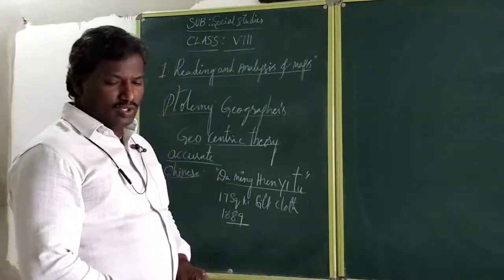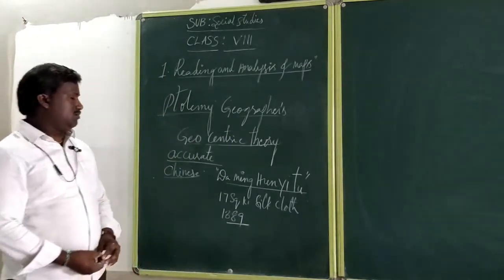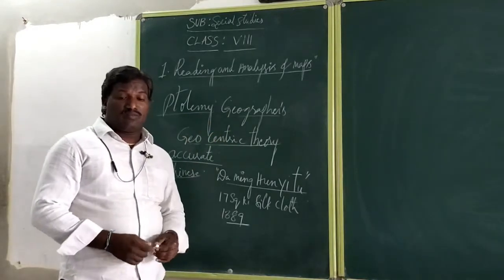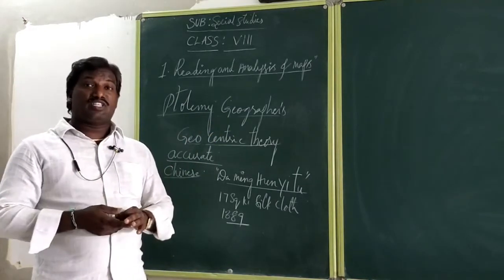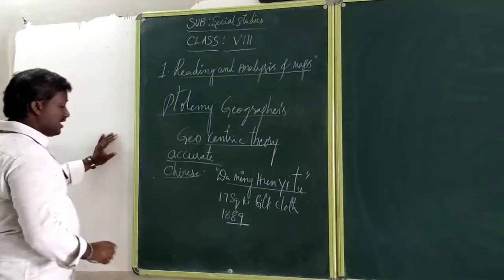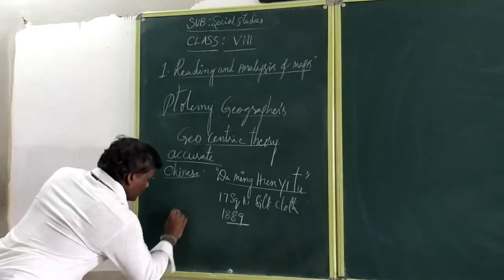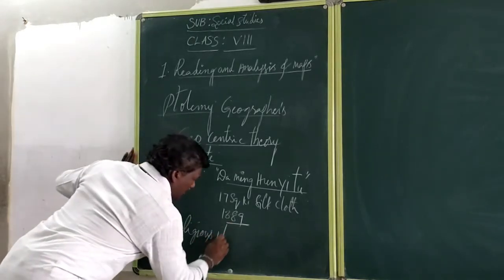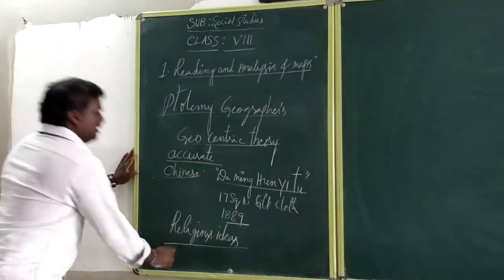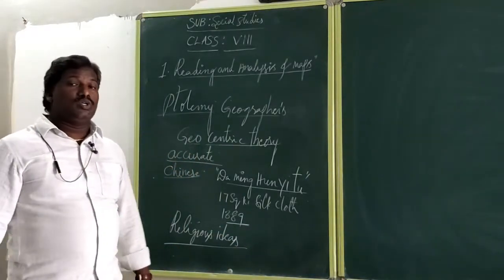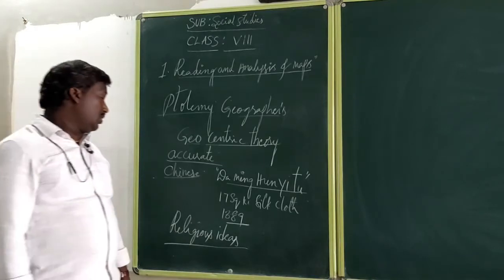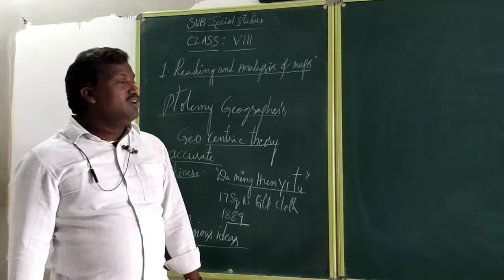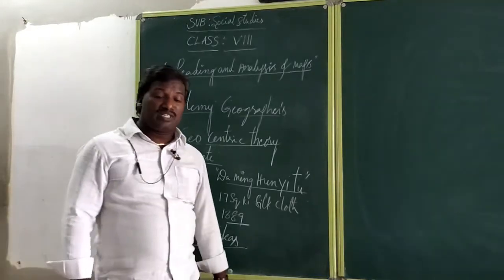Okay, according to that, Ptolemy and the Europeans also prepared different types of maps. In olden days, when they prepared maps, they followed religious ideals. What is that? Religious ideas. According to religious ideas, the Christians followed and prepared the maps on the base of the Bible. The Bible base they prepared the maps also.